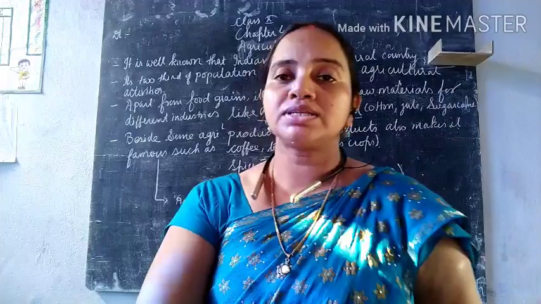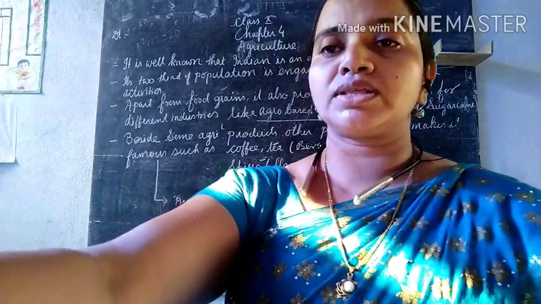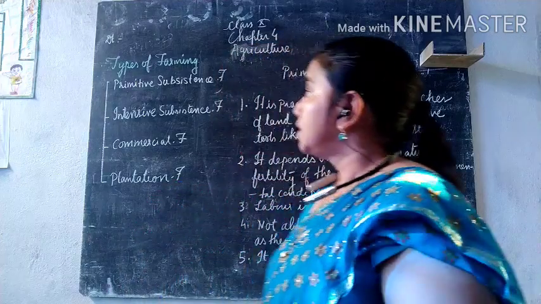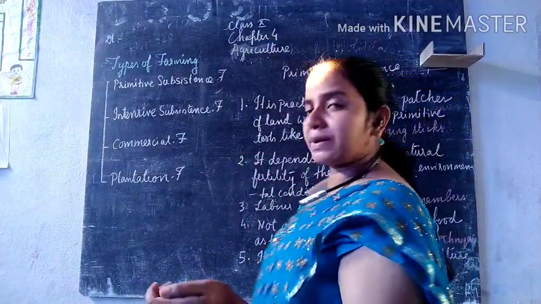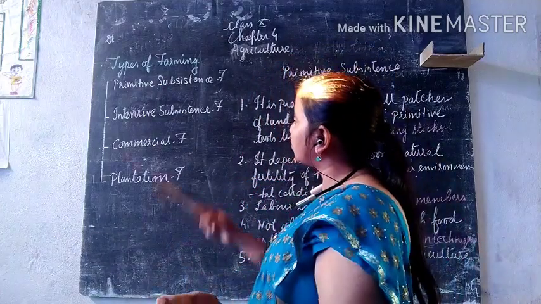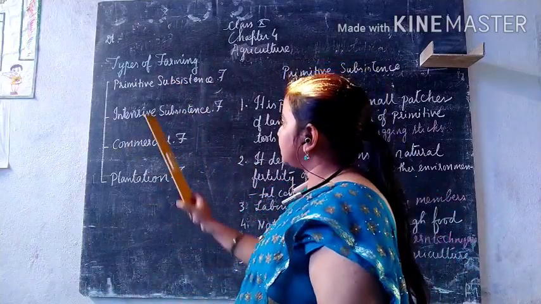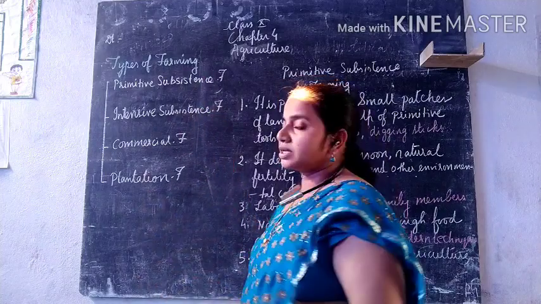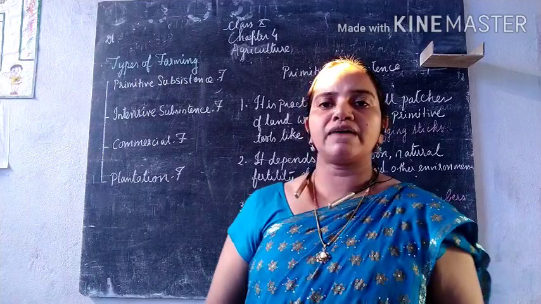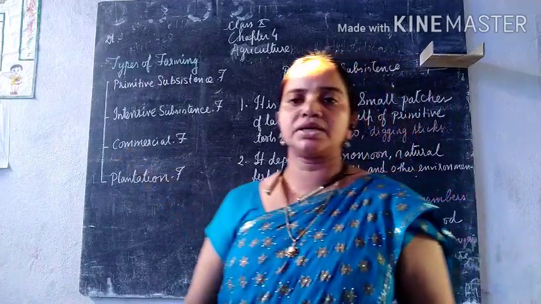Now we'll see what types of farming are present in our country. In the types of agriculture, we have mainly 4 types. Number 1, primitive subsistence farming. Number 2, intensive subsistence farming. Number 3, commercial farming. And the last one is plantation farming. Basically, we keep commercial and plantation farming together.